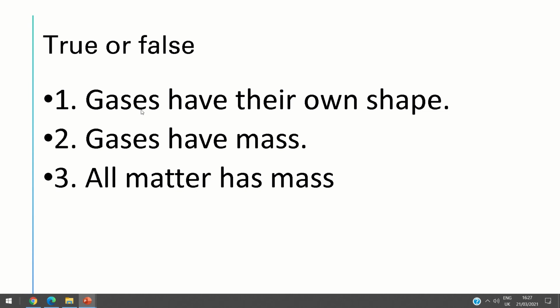First, can I ask you, true or false? Gases have their own shape? Is it true or false? Of course, false. Gases don't have their own shape. Gases have mass? Of course, yeah. All kinds of matter have mass, okay? So all matter has mass. Gases have mass, but do gases have their own shape? Of course, no. Gases don't have their own shape. Liquids don't have their own shape, but only solid has its own shape.